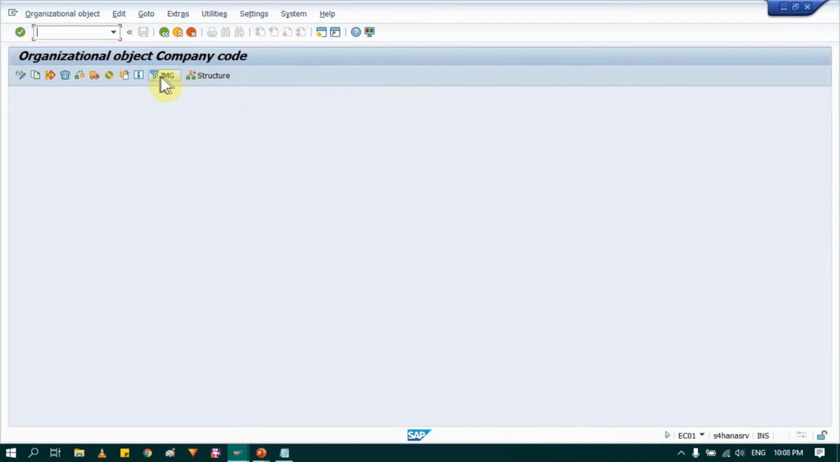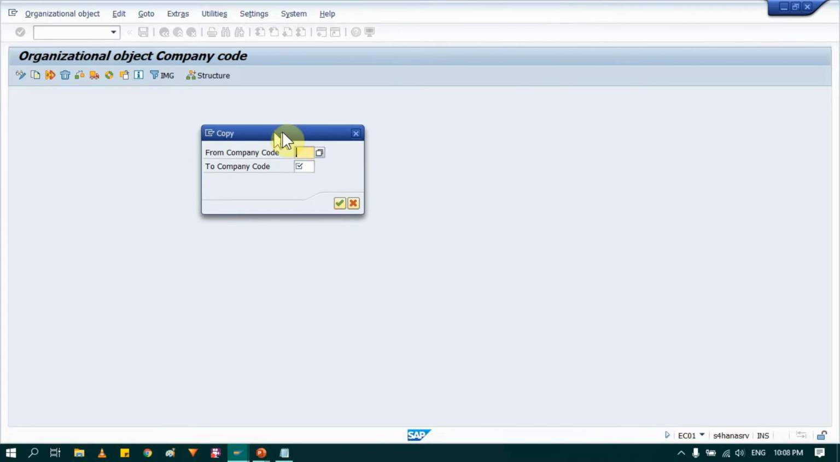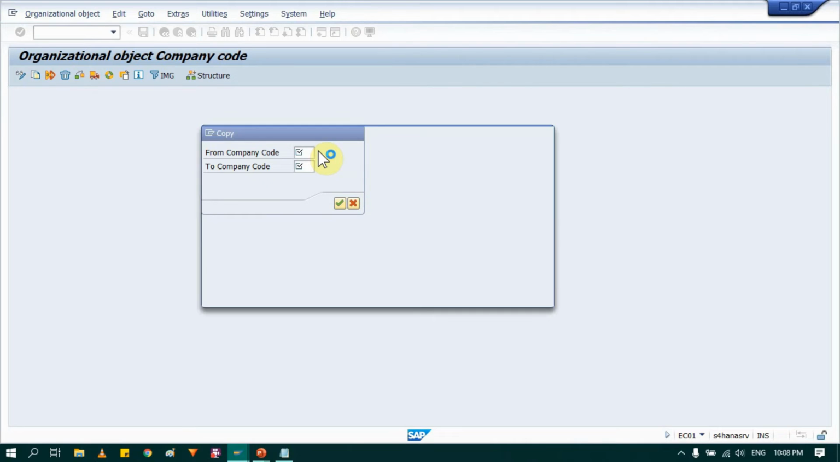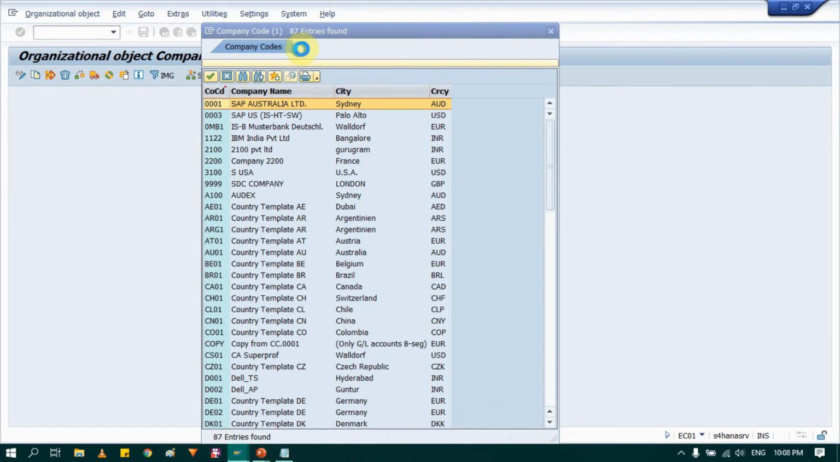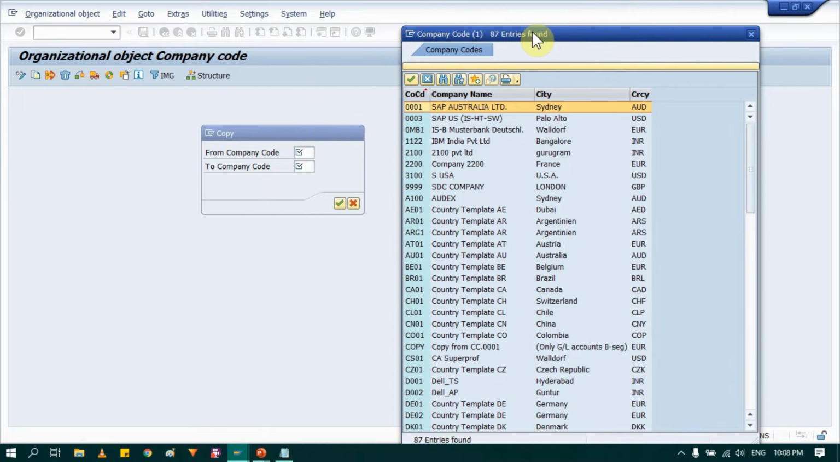Once you go here, you will see various options. Out of that, you have to select the second option, that is we are going to copy from an existing company code. So just click on copy. Then it will ask you from which company code you want to copy. You can select companies according to the region. SAP gives you reference companies according to region. In my case, I will select whatever standard company is available there, but you can select as per your region. So in my case, I will select, let's say, the standard SAP Australia Limited.